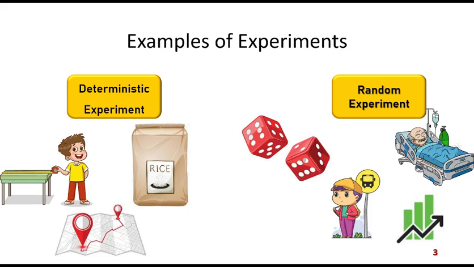Now, if you look at the survival, time to recovery, this is a time, and time is a continuous variable. But if we look at whether the person recovers or does not recover, that is the stage. If he recovers, we consider 1, and if he does not recover, then we consider it as 0. Then this second example, of whether the person recovers or not, is also a random experiment. And in that case, the concerned random variable takes the value either 0 or 1. So that means it might be discrete, and depending on how you define the variable, it may also be continuous at times.